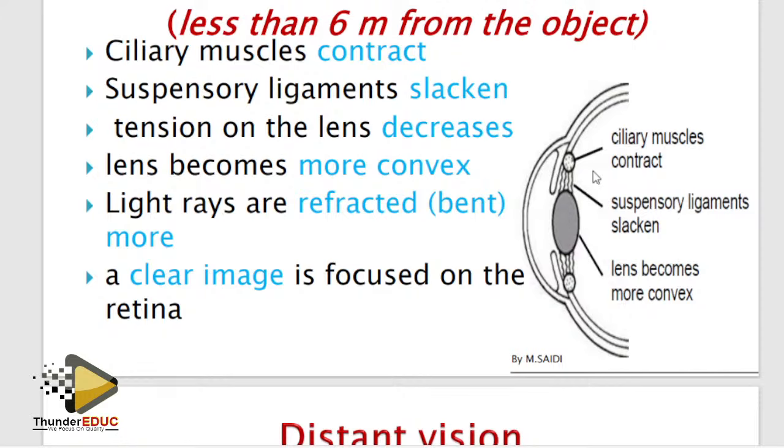Here, you only talk about the what? The ciliary muscles, and then the suspensory ligament, and then the lens. Simple. Ciliary muscles contract, suspensory ligament slackens. Slacken means they relax. Don't say relax, say slacken. The tension on the lens decreases, then the lens becomes more convex, it becomes more thick, and then light rays are refracted or bent more, and then a clear image is focused on the what? On the retina. Guys, these two work antagonistically.